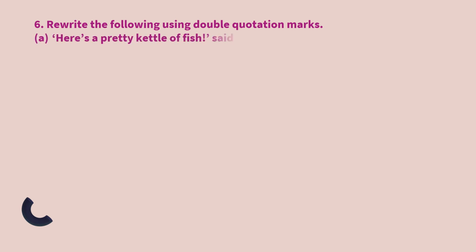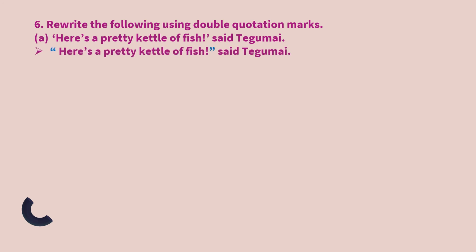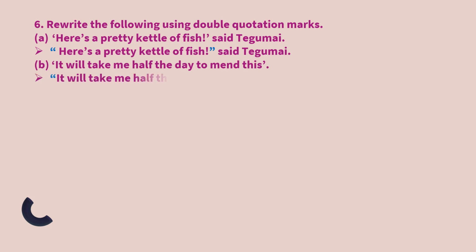Write the following using double quotation marks. You are aware that when someone speaks or says something, we put it in double quotation marks. "Here's a pretty kettle of fish," said Tegumai. Tegumai is saying something, so therefore this should be put in double quotation marks. "It will take me half the day to mend this" should be written in double quotation marks.